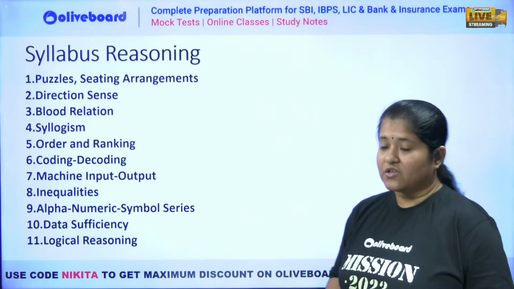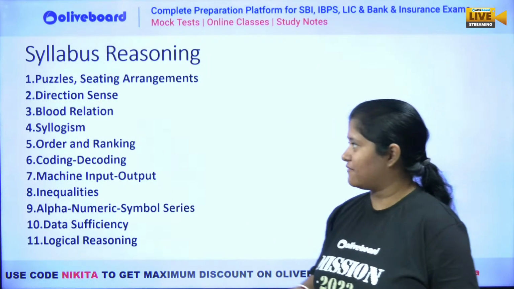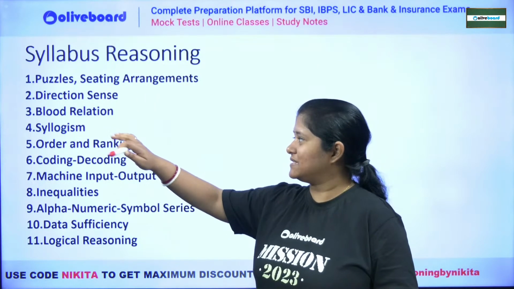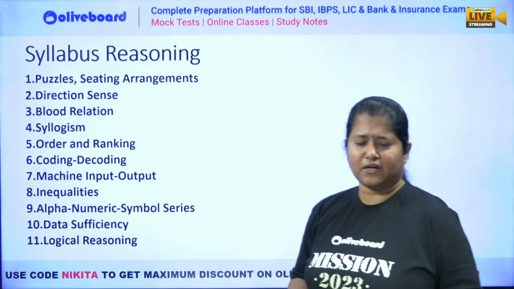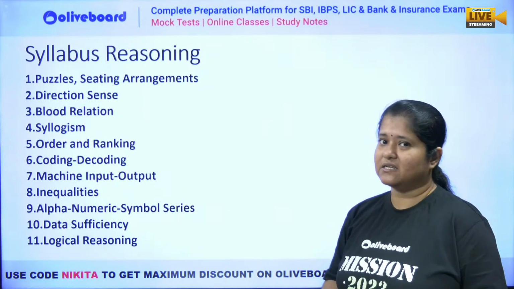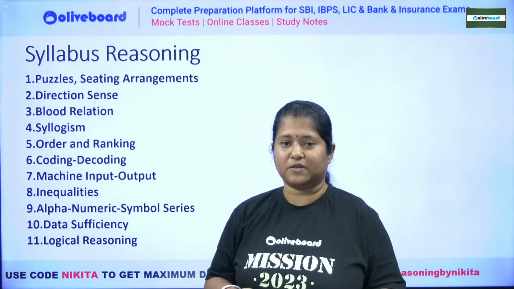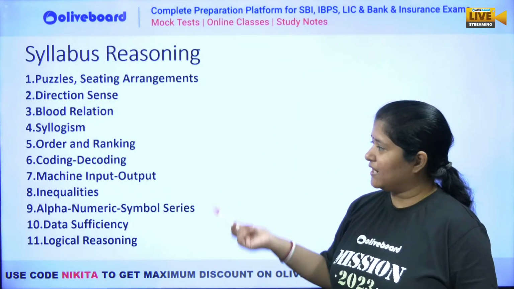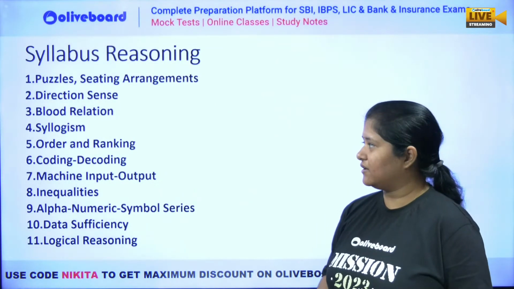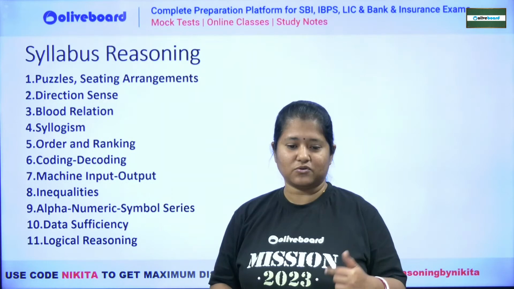चलो ठीक है. So you can see here that these are the puzzles and seating arrangement that we will be having. Apart from that, direction sense, blood relations, syllogisms, order and ranking, coding, decoding. So very, very easy miscellaneous topics will also be there. Now there can be, like, let's say if we have syllogism, it may be possible that we have reverse syllogism or new pattern syllogism. Coding and decoding can be rule based coding, decoding. Blood relation can again be coded blood relation. ठीक है, वो उस तरह से है.